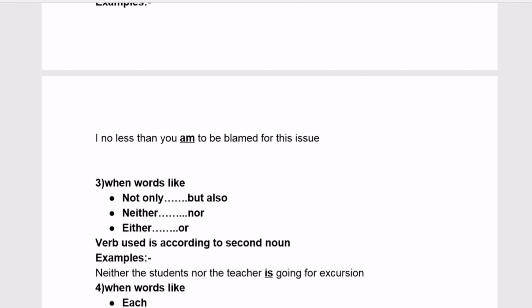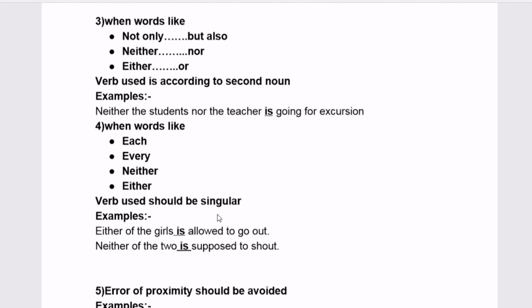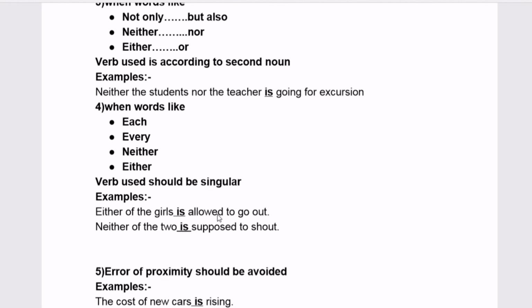A sentence like "neither the students nor the teacher are going for excursion" may seem correct, but it is grammatically a blunder, because the rule says the verb should follow the second noun.